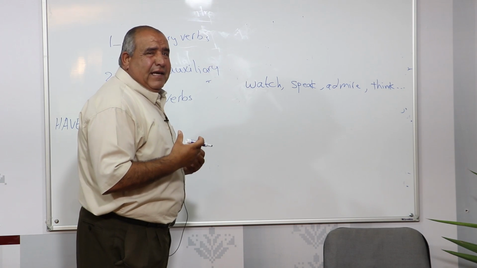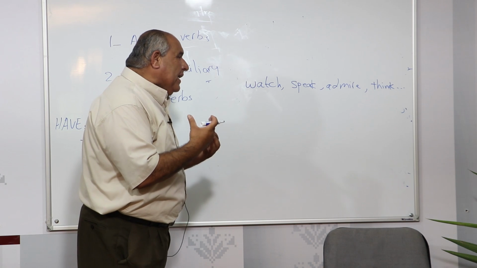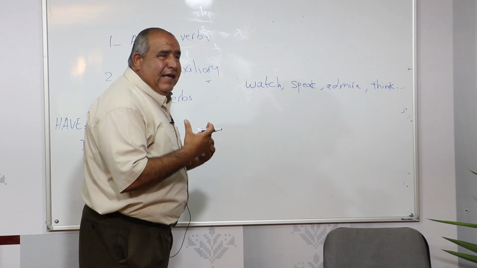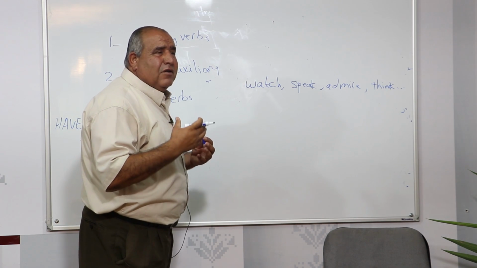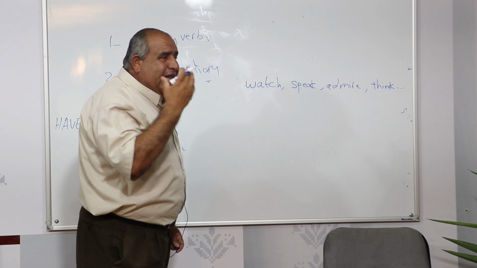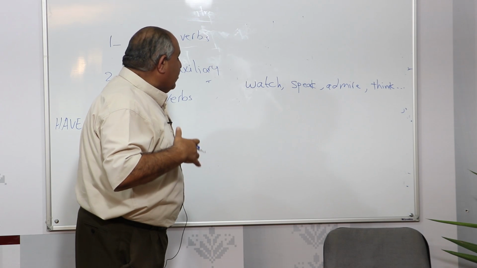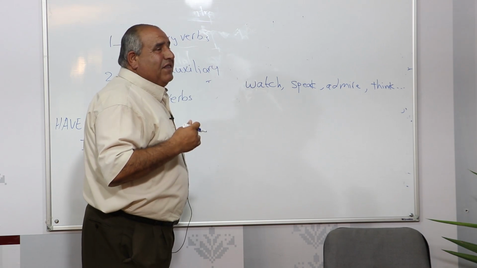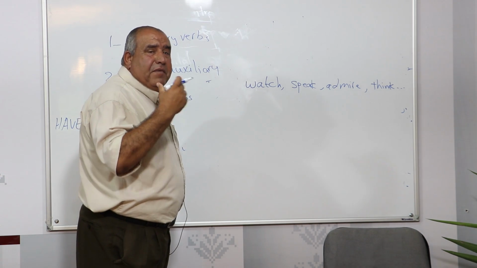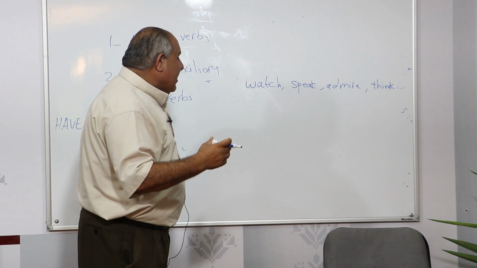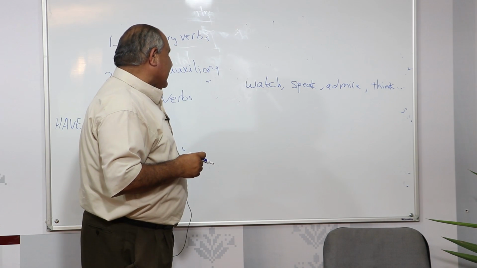When we talk about speak, we talk about the process of speaking. When we talk about think, now we talk about an intellectual process of thinking inside our mind. Therefore, they show action, while at the same time they give meaning, and they can be used to make sentences.